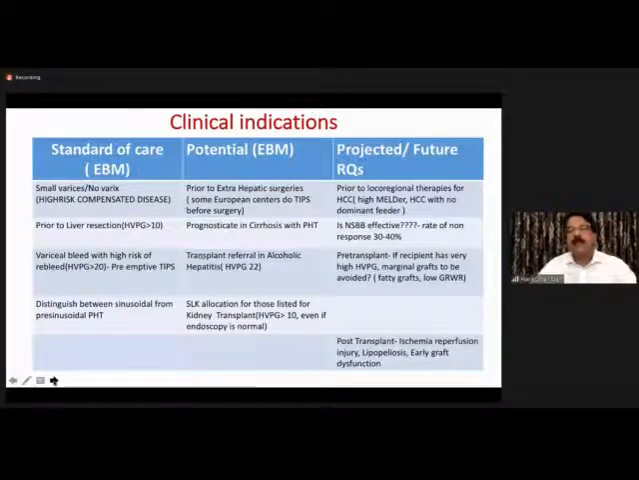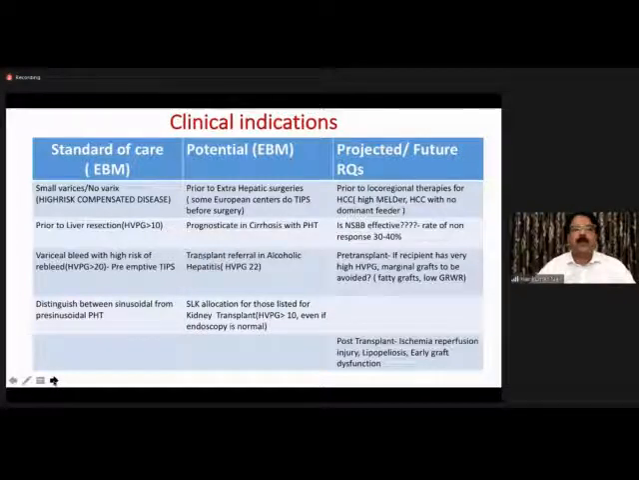So I would rather prefer the indications to be categorized into three: standard of care, which is evidence-based medicine; potential indications, which again are kind of evidence-based medicine; and there are many projected research questions as well, projected indications, where data is not robust.